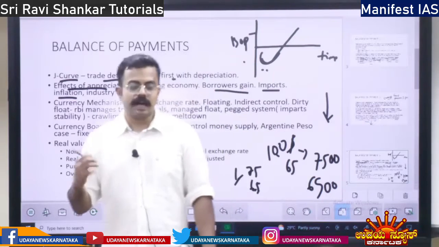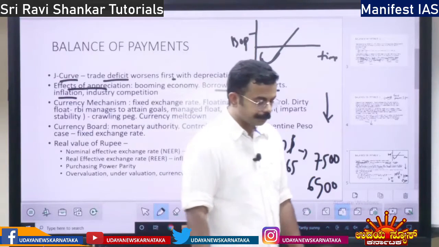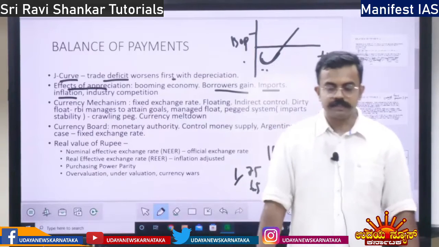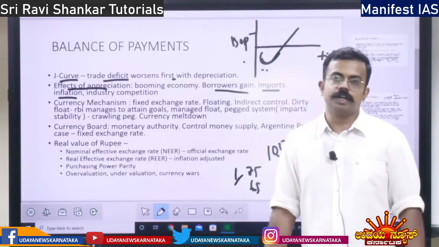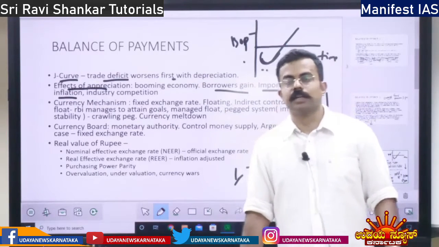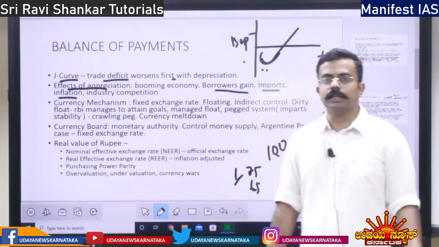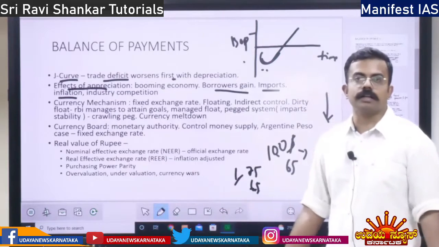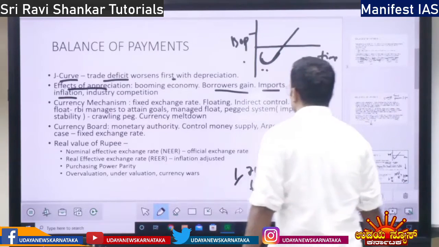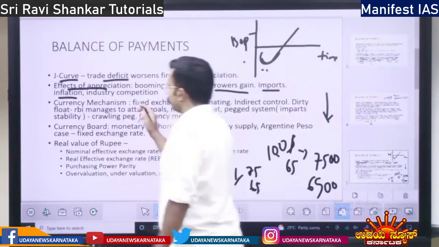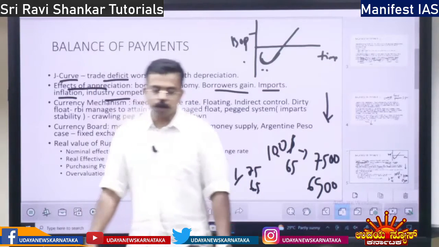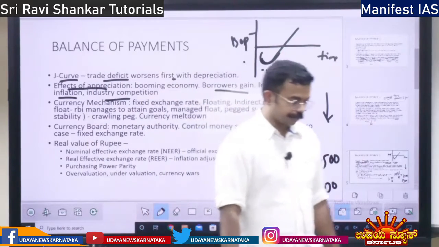Earlier, for $1 per liter, we were paying 75 rupees. Now we are paying just 65 rupees for importing 1 liter. So obviously the prices have fallen, right? So inflation decreases.